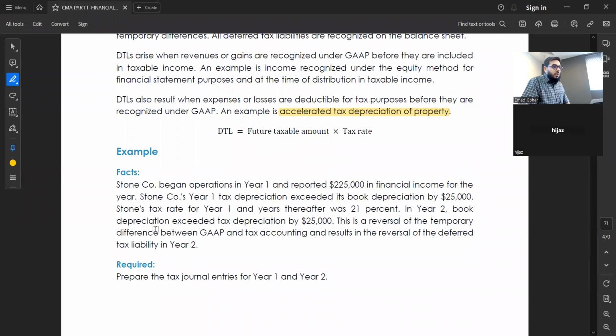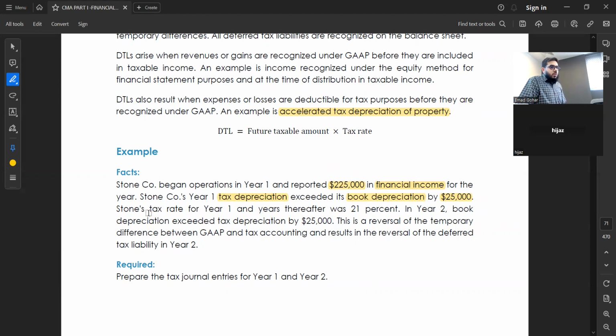They are telling you the company began operation in year 1 and reported $225,000 in financial income. Financial income means from the accounting point of view. In year 1, tax depreciation exceeded the book depreciation. Tax depreciation means the depreciation the tax people calculated; book depreciation is what your accountant has calculated. Clear? $25,000. So tax people are saying we will charge more depreciation for this asset. How much? $25,000 as per their rules.